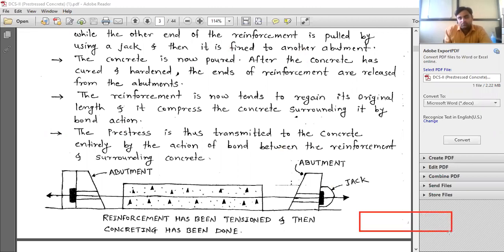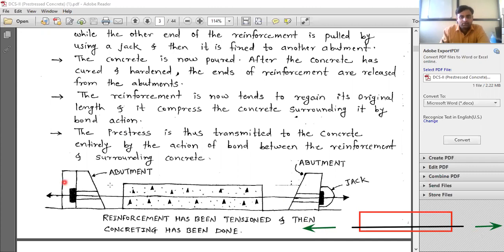हे जे आपण दरवेळेला दाखवतो ना, see, I will draw the diagram so that you will not get confused. See, this is your beam. Then this is the steel bar. This is the steel bar. Okay. Firstly, तुम्ही काय केलं? You have tensioned it. You have given tension. Tension म्हणजे मी arrow दाखवतो तुम्हाला. See, we have given tension. Let this tension be P. And it is tied. Imagine that it is tied to the abutment. This type of system is there, which is shown here in the diagram.